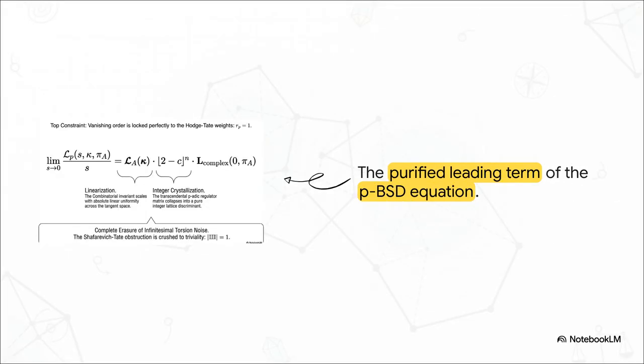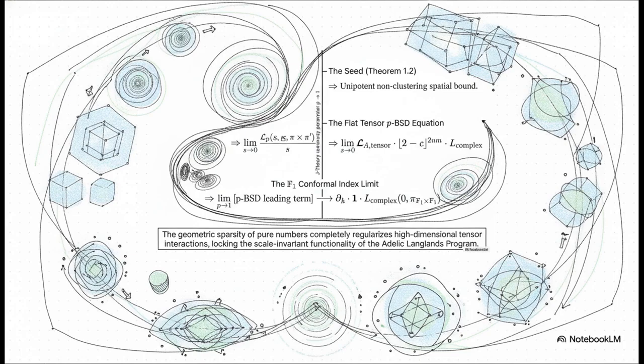So, because our vanishing order is firmly locked in, the limit as s approaches 0 of the p-adic L function completely purifies into this exact leading term. The combinatorial invariant scales with absolute linear uniformity. And furthermore, the transcendental p-adic regulator matrix collapses completely into a pure integer lattice discriminant. It totally erases the infinitesimal torsion noise, crushing the Sheffridge-Tate obstruction down to absolute triviality. Pushing this purified equation right to its absolute mathematical boundary brings us to the F1 conformal index limit.